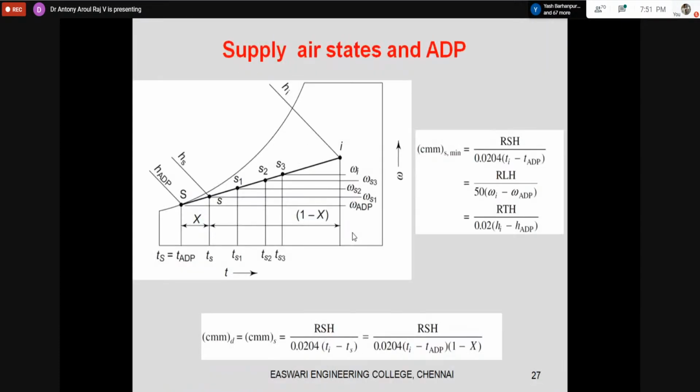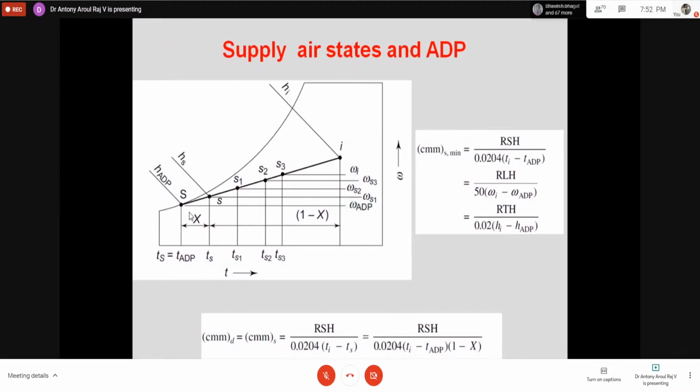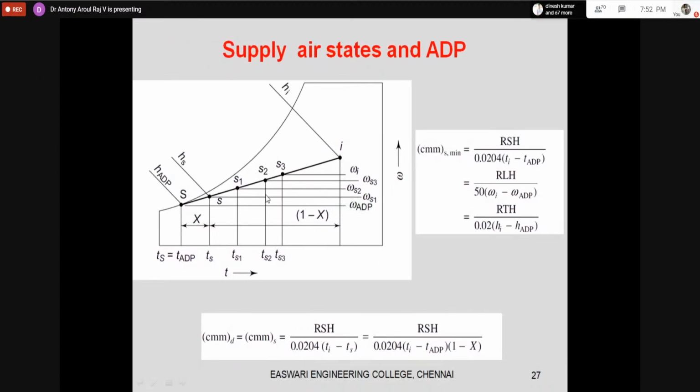Okay, so now I'm taking the room. In the room, this is the inlet condition. I'm not taking fresh air. So this is the ADP. And what about the amount of mass of air required, our volume of air required? This is the sensible heat factor line, this is the inlet condition, and this is the ADP condition.